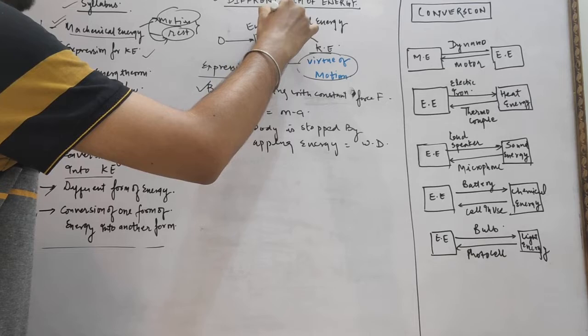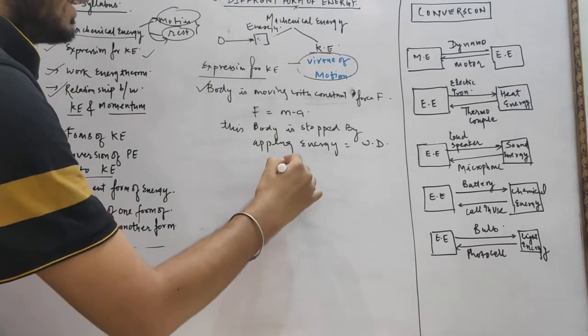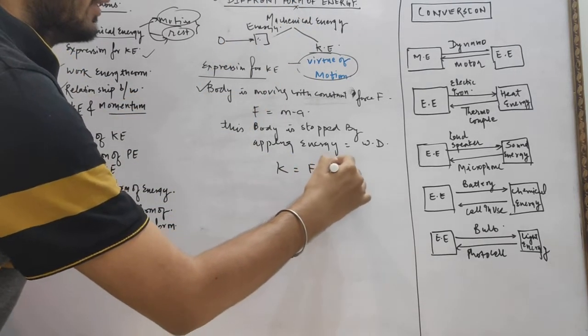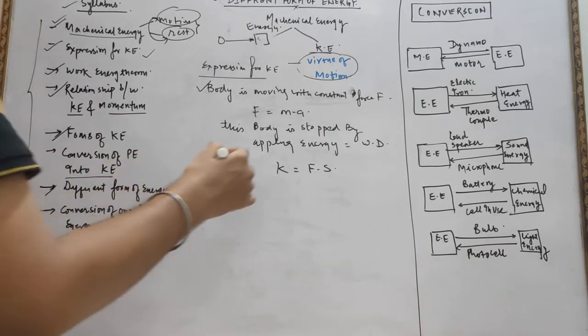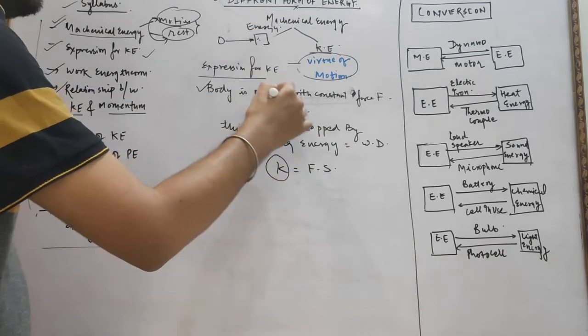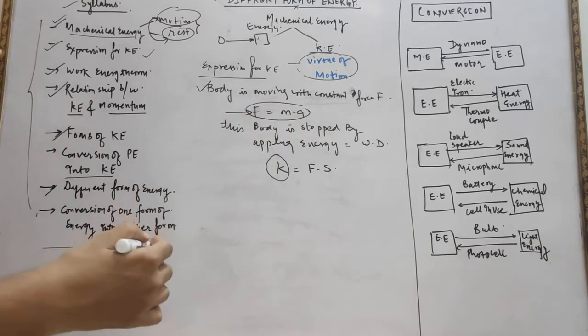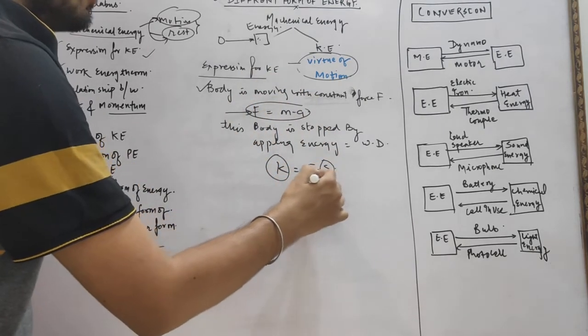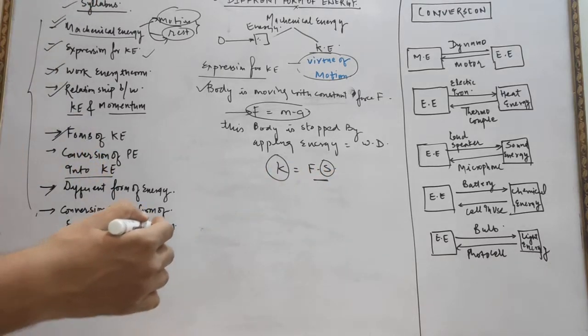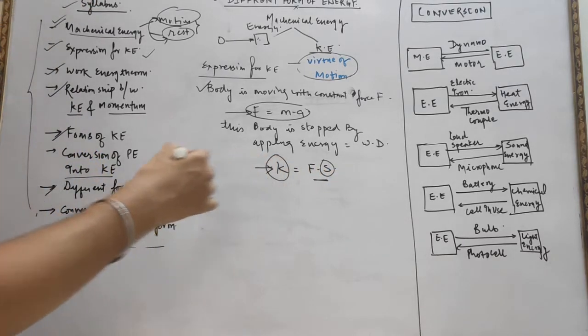This energy equal to the work done. So we know very well this energy equal to force into displacement. How much energy do we need to apply? The energy applied to stop this body is the force of that body into whatever displacement it covered. The same amount of energy is required to stop the body.